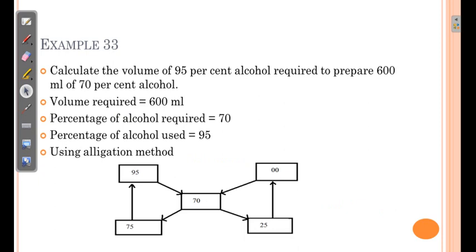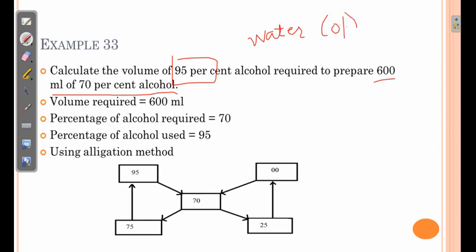Calculate the volume of 95% alcohol required to prepare 600 ml of 70% alcohol. Now over here the higher concentration is 95% and no lower concentration is provided. That means we have to use water as a diluting medium. Water is considered as 0% of anything.